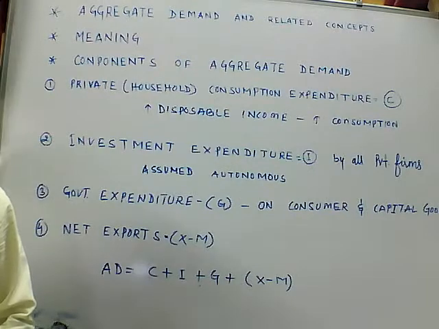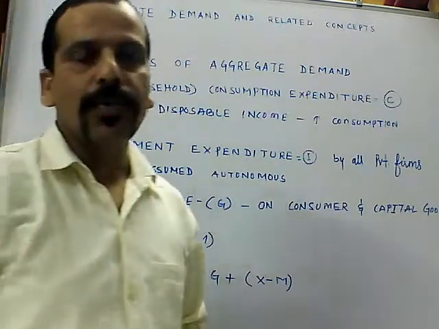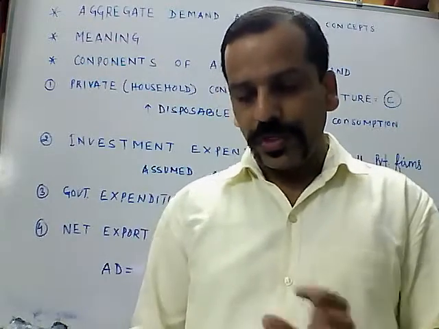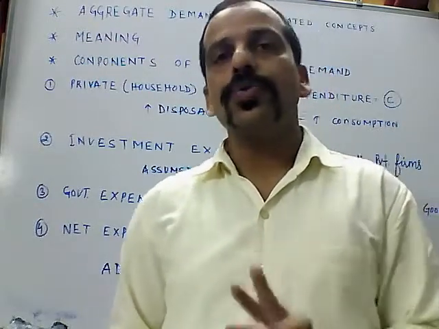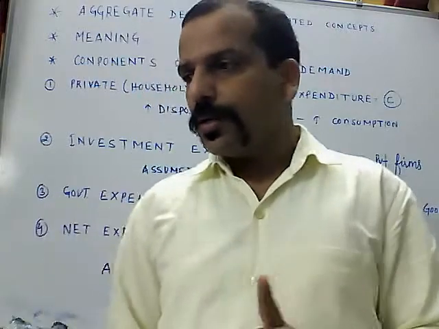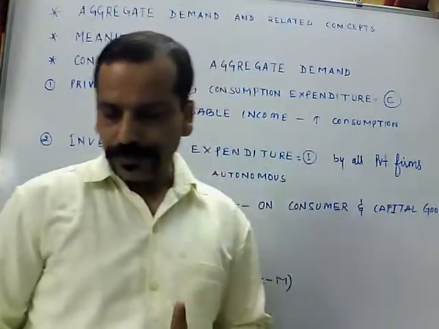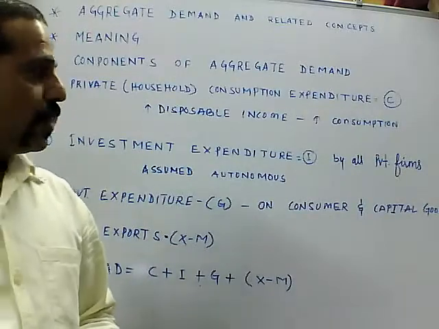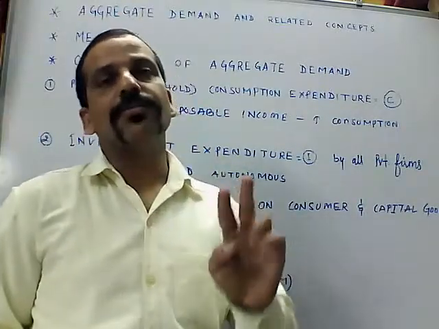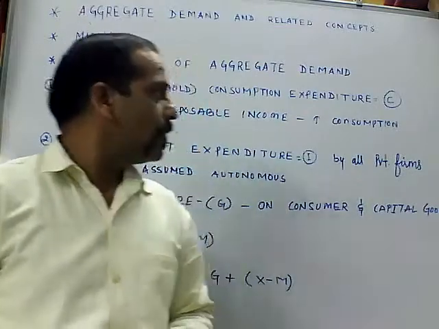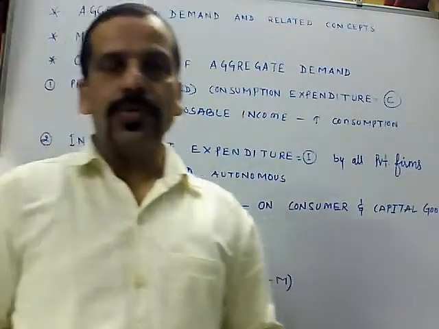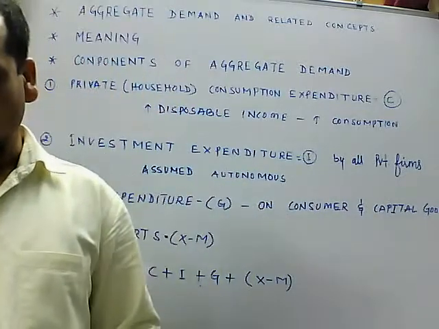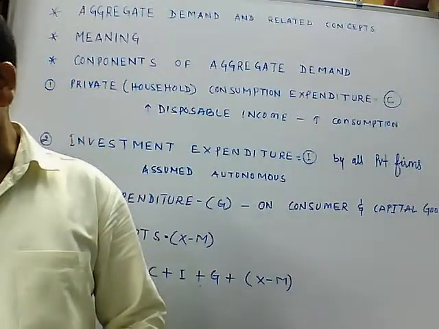Okay. So the next part is aggregate demand in the two sector model. When I talk about the two sector model, it means one is the household and the other is the producer sector, or we can say firms.